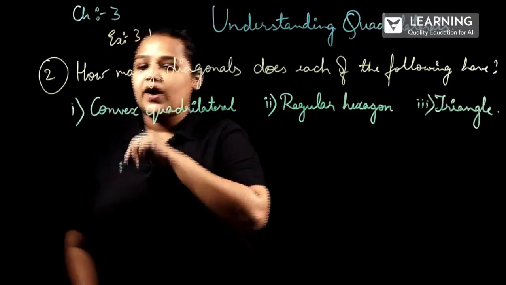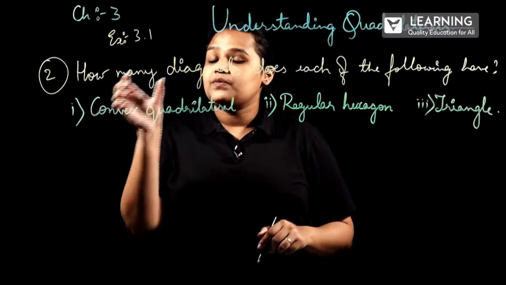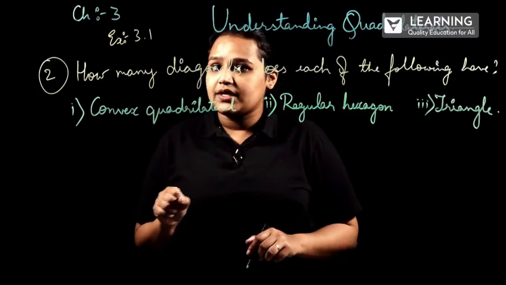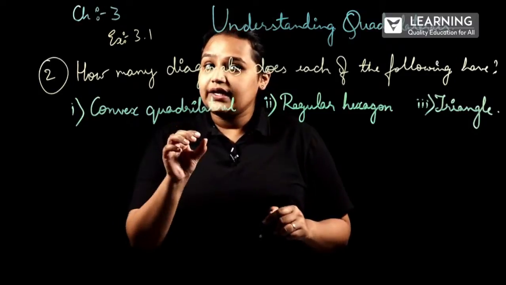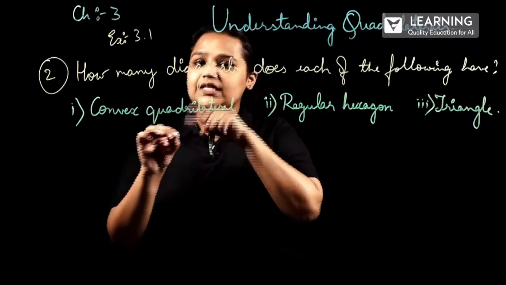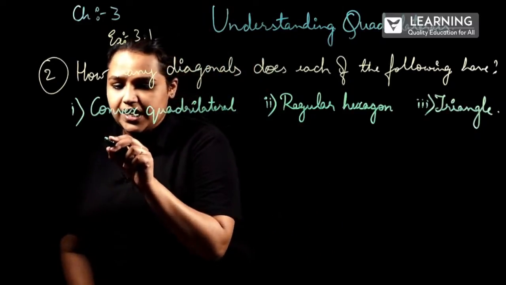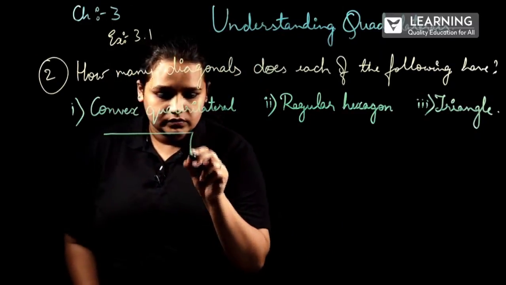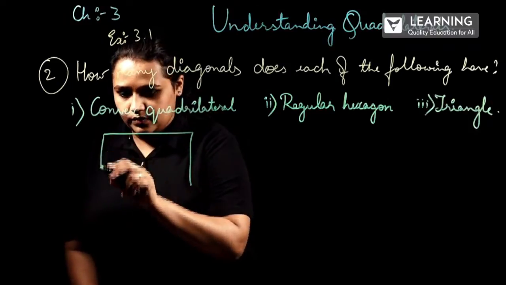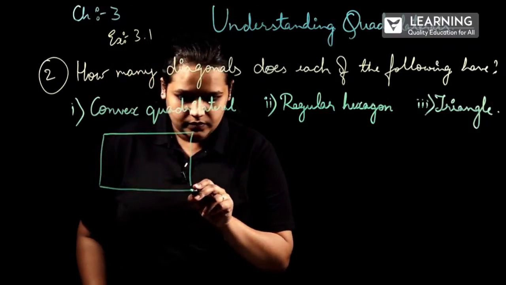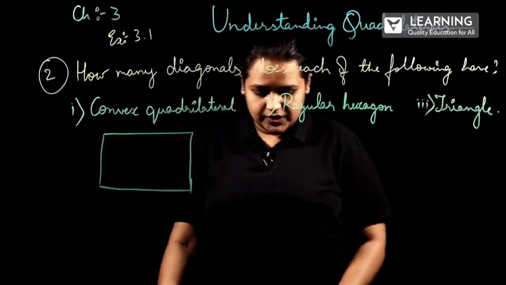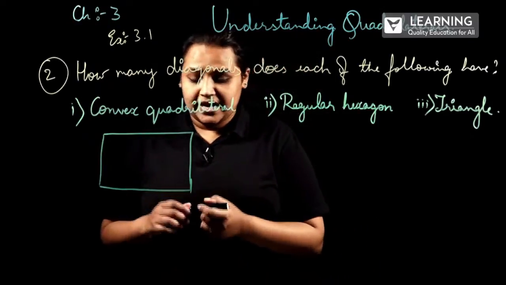So convex quadrilateral means convex polygon, as we just remembered: a polygon where all the interior angles are less than 180 degree. So let me take this, a quadrilateral which I have taken.